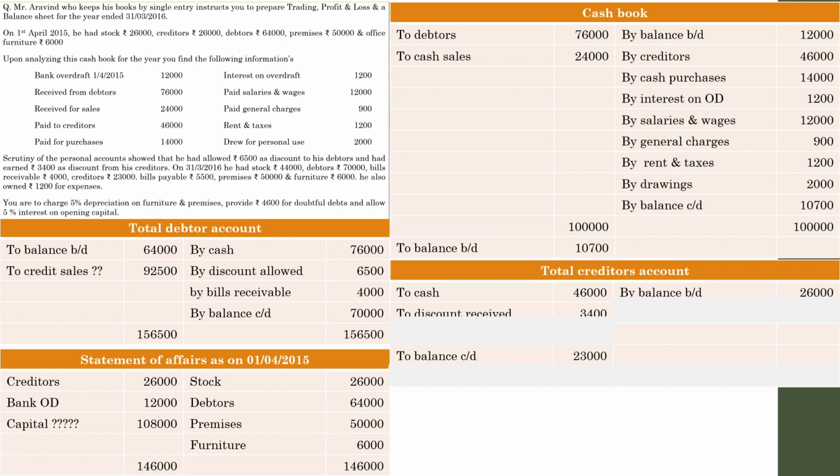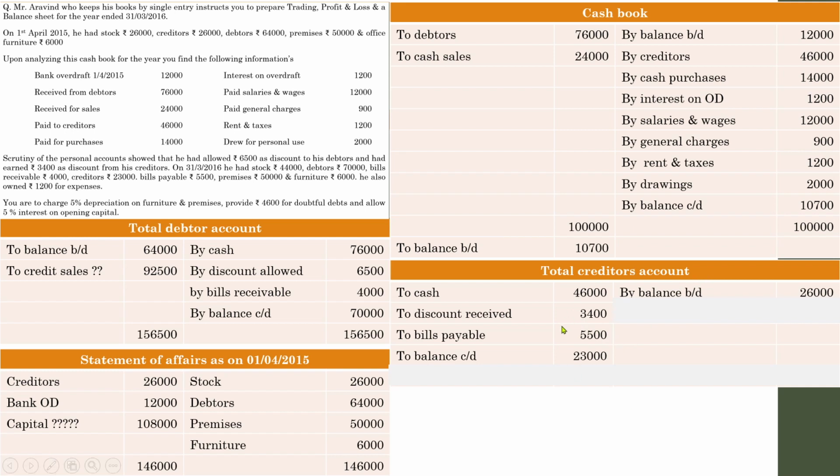Just like bills receivable, there is one more thing with regard to creditors, bills payable, where we have found one amount, that is bills payable 5,500. Just go through the total bills payable account, then you will get the amount 5,500. We have prepared the account with regard to that. So we are going to know further details regarding the bills payable account, 5,500.